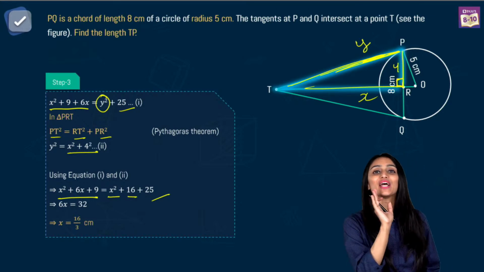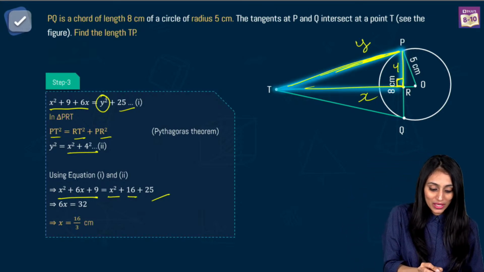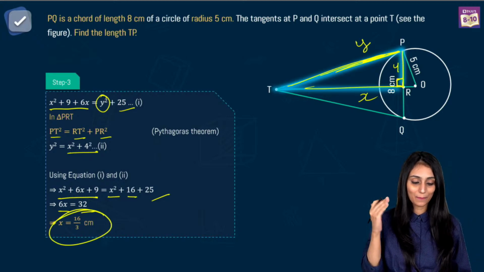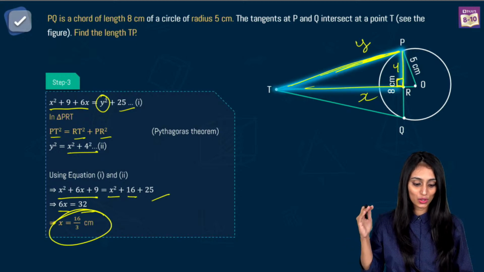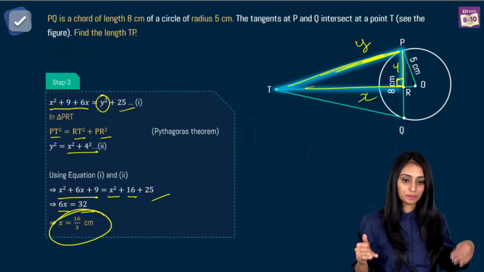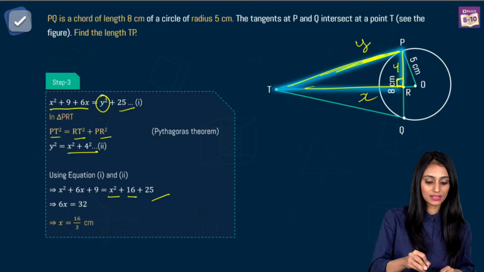Wow, amazing. So this is clear to everyone, right? So from here I can say 6X is equal to 32. So X would be equal to 16 by 3 centimeters. Yes? Thank you. Yes, Sonam. One more time, this step, right?